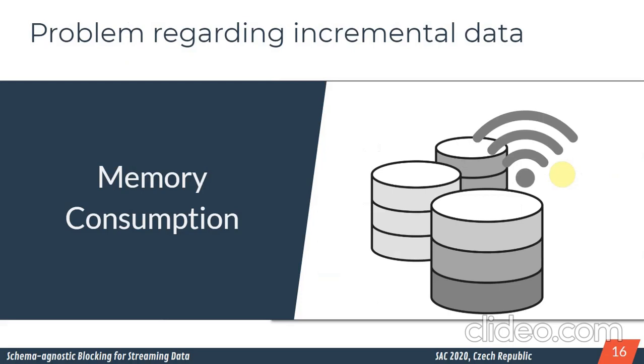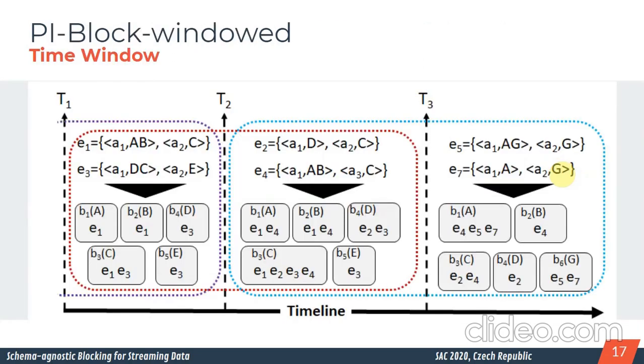Okay, but you have a big problem regarding incremental data and also streaming data, called memory consumption. The main problem is that the data is continually being sent, and if you consider all the entities sent to our approach, we don't have enough memory to handle so much data. The idea here is to have a kind of block window, a time window. In that time window we consider the entities that stay in it, and old entities need to be discarded.